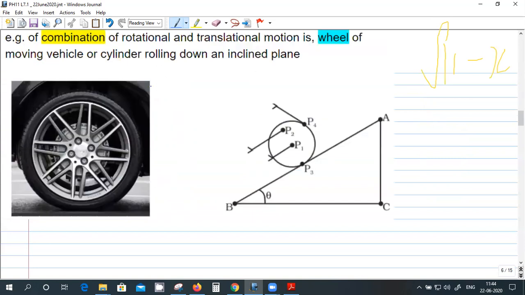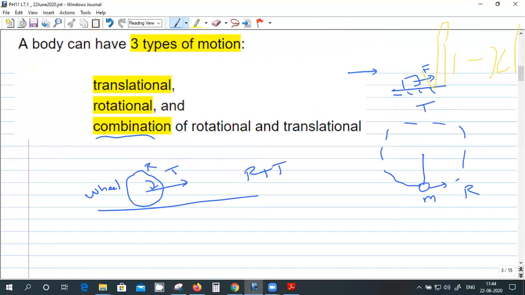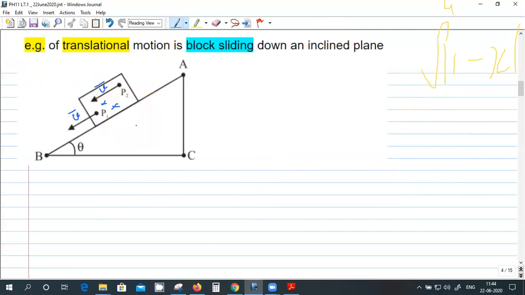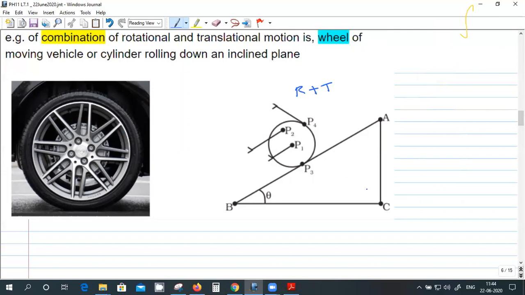And this is a combination of rotation and translation. Instead of a block sliding down the incline, if you have a cylinder or a sphere, it will both rotate and translate. So here both rotation and translation are there. In the case of the sliding block, there is no rotation, it's only translation. But now if we have a disc or a sphere or a cylinder, it will start rolling and translating, same as the wheel of a moving car, it's both translating and rotating.